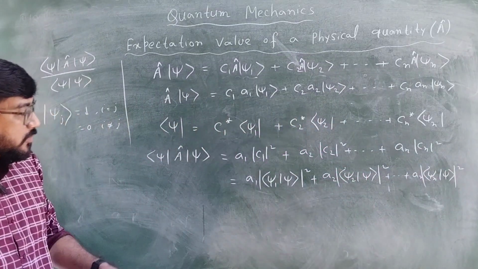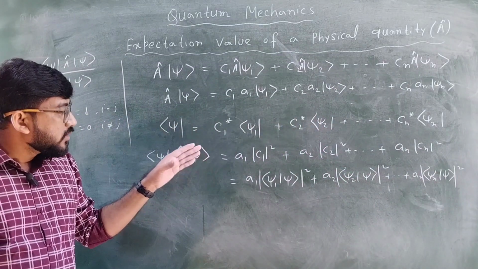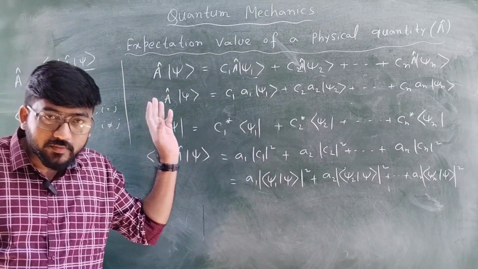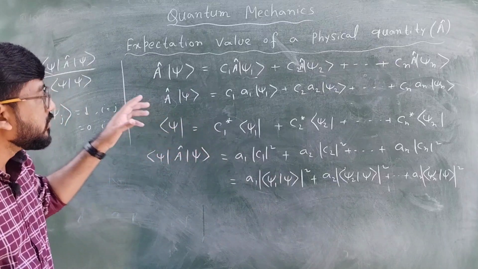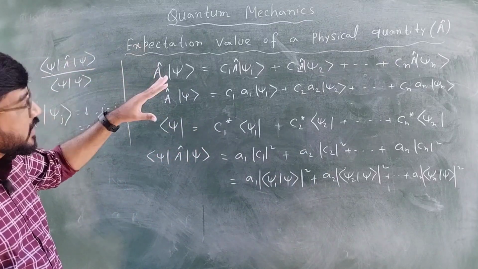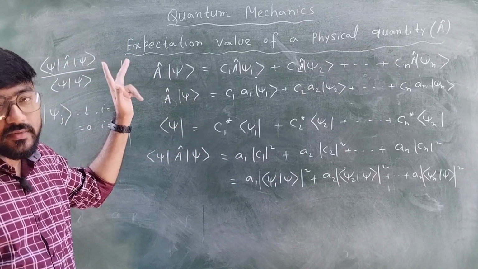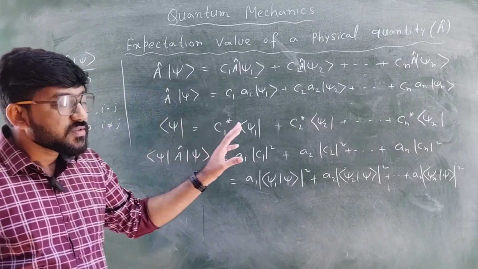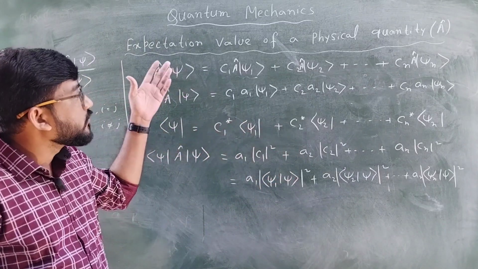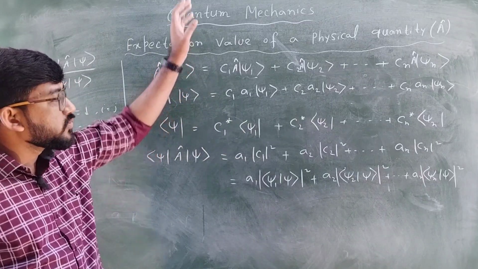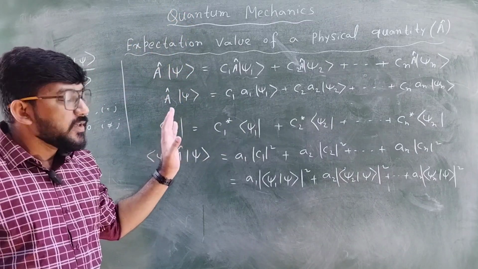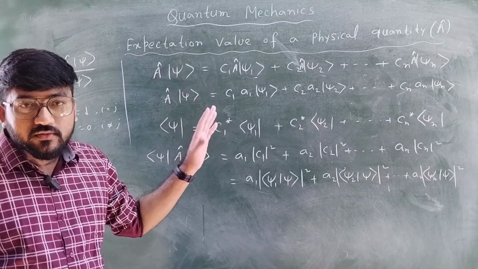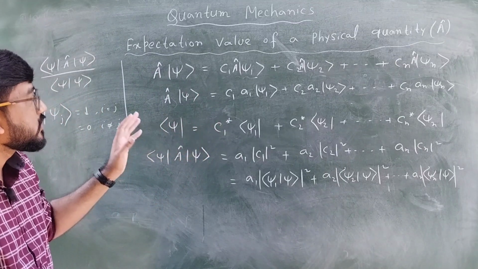If you are facing problems with this notation, then you should see all the videos of the quantum mechanics playlist. Then you will be very clear, because whatever I am using here I have already discussed in the previous videos. In the BSc honors syllabus this Dirac bra-ket notation is not used in most universities' syllabus.